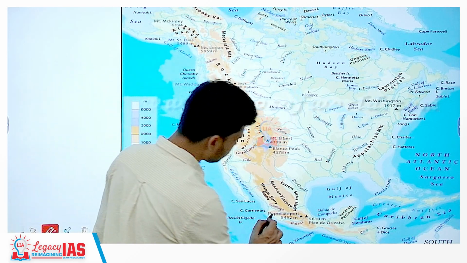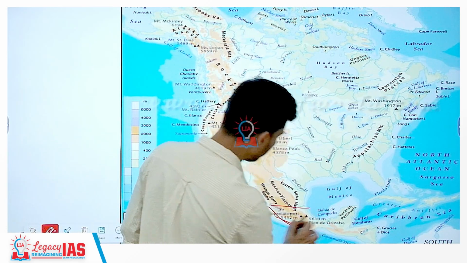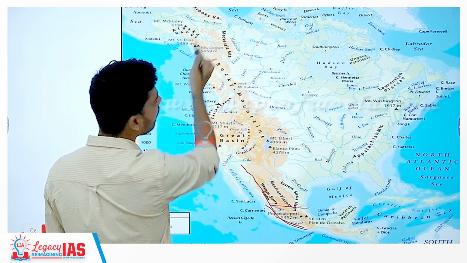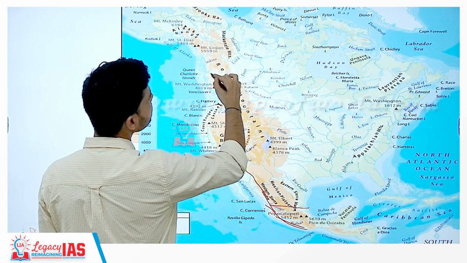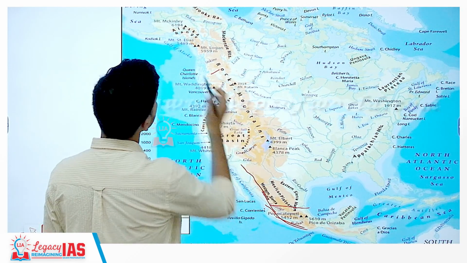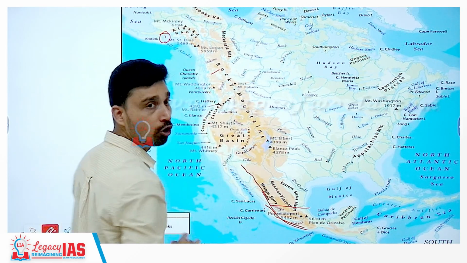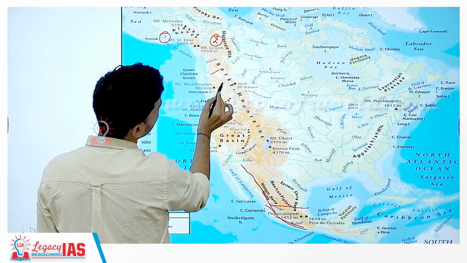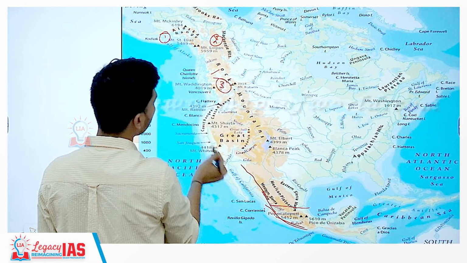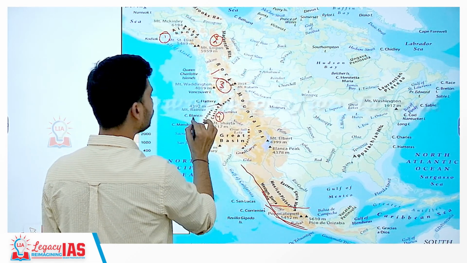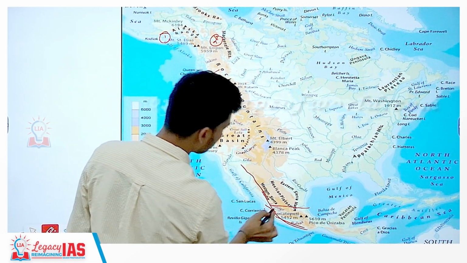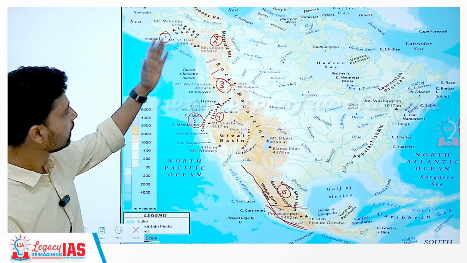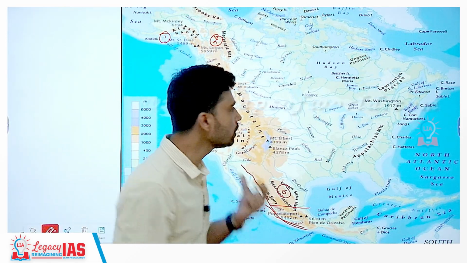So as you can see, this is your Mexico. And Mexico is connected to the upper part of North America through the mountain ranges. The western part is nothing but a mountain range actually, starting all the way from the Alaska range in the north. Then you have the Mackenzie Mountains here. Then further you have the Rocky Mountain range. Then you have the Cascade Mountain range, the Coastal range, and then the Sierra Madre Mountain range. So these are the 5-6 major mountain ranges that span across the entire western coast of the continent.